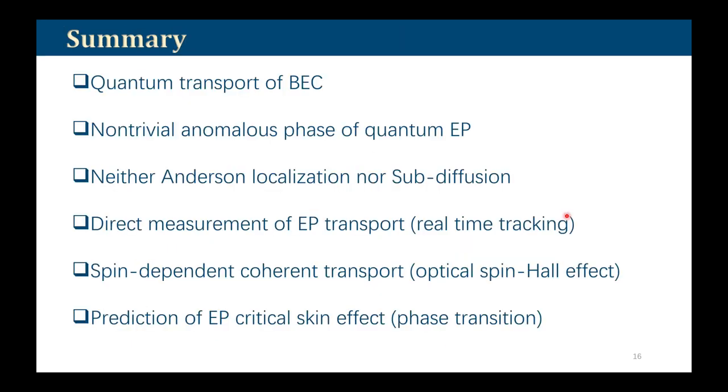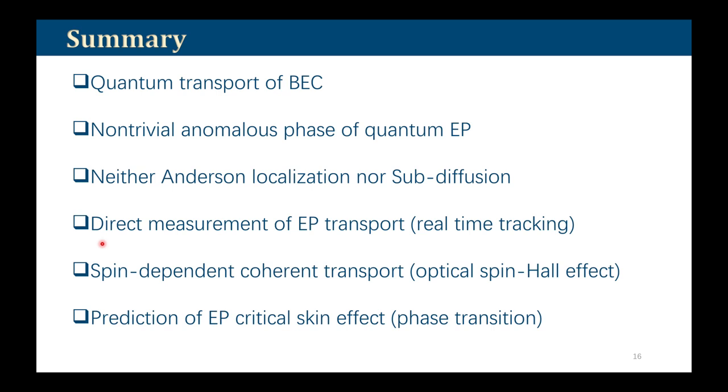Let me now summarize. We propose that the quantum transport of BEC is an interesting topic, and it leads to a non-trivial anomalous phase of quantum exciton polaritons. It is neither Anderson localization nor a subdiffusive system, so it is a mixture of both, and I believe this is a new phase.